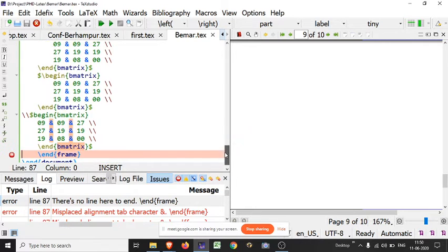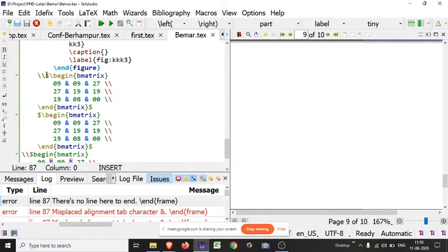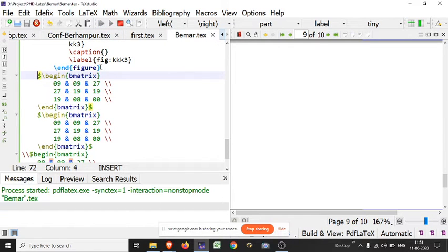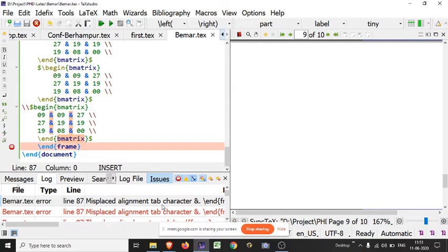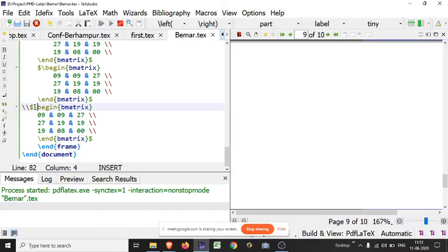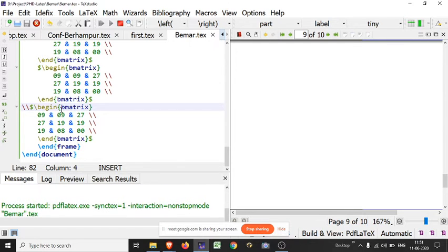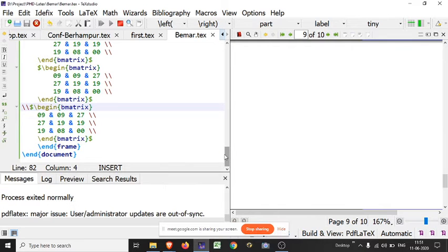So maybe begin. Maybe this is the command, because all figures also go to the next line. Or there is a misplaced alignment tab character in the frame. So you have to observe this type of error. Begin. Sorry, there is a mistake. Because I start a command with backslash and I have written it here, maybe by mistake.